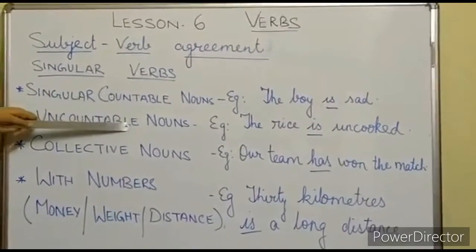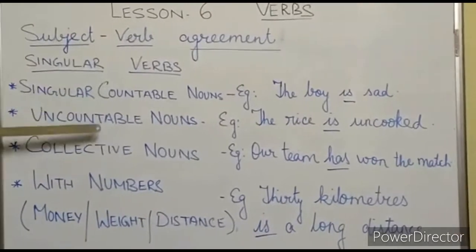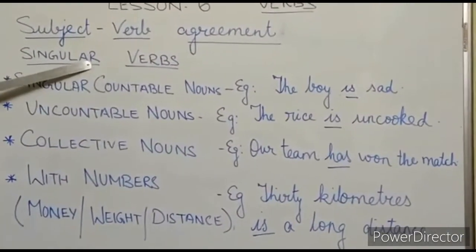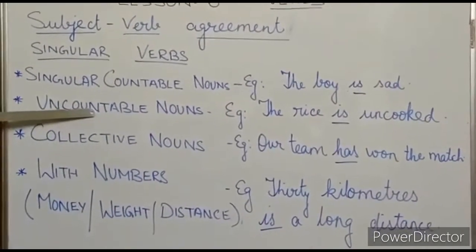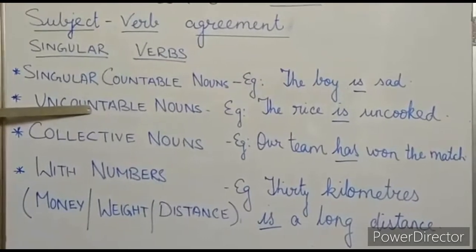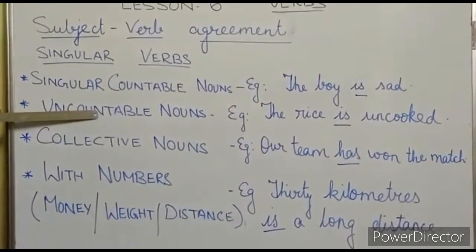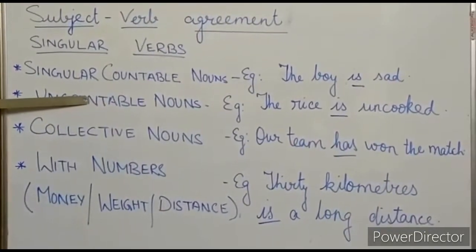So when the noun is singular, the verb will automatically be singular. And now what are uncountable nouns? I told you, the nouns which we cannot count. For example, sugar, salt, air, oil, ink.